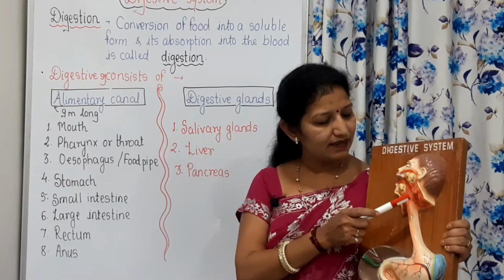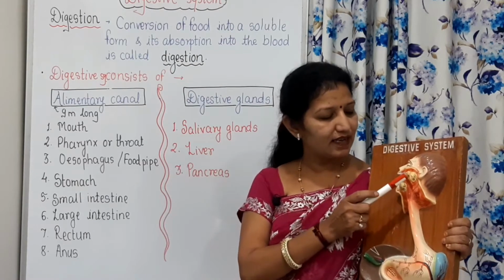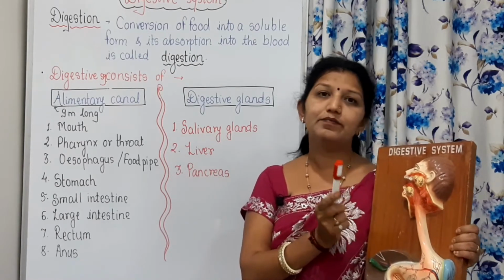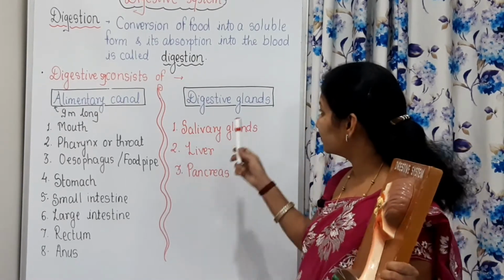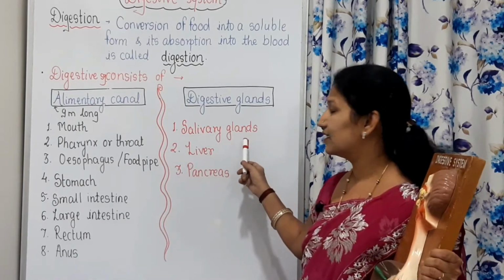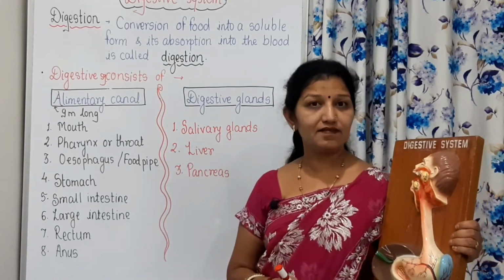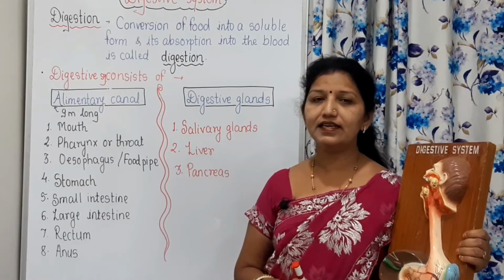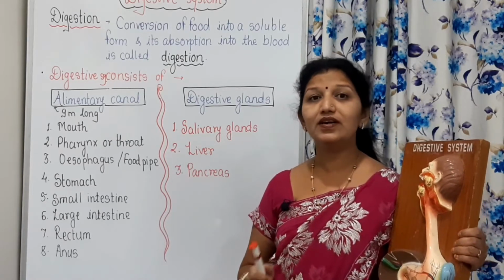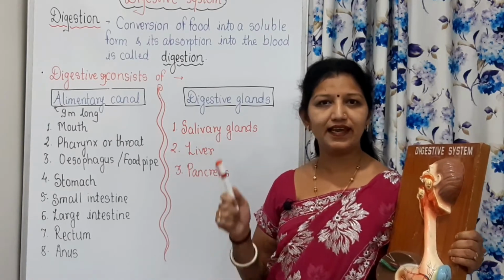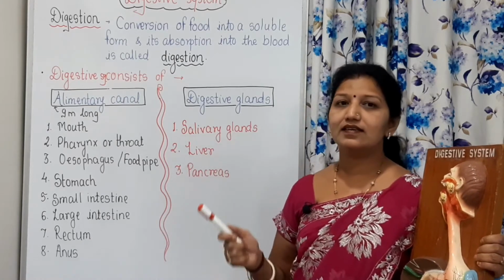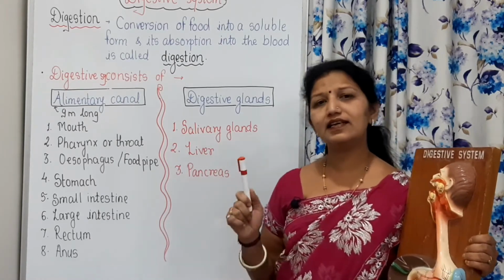Near the ear, near the pharynx or throat, and below the tongue. These salivary glands secrete saliva, and this saliva contains an enzyme called ptyalin or salivary amylase. This ptyalin is an enzyme.